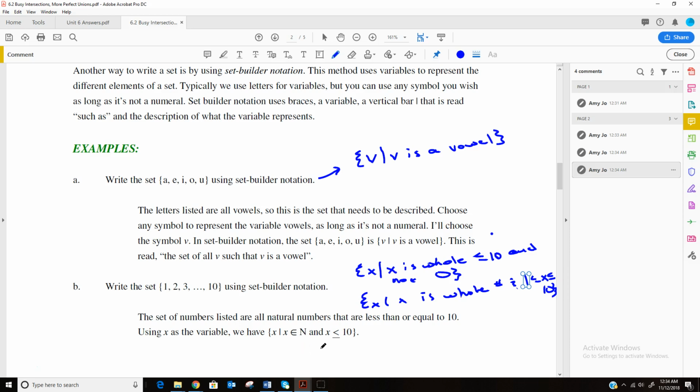And that symbol n stands for natural numbers. Natural numbers are kind of alluded to here, but I'll say they're just like whole numbers except they don't include 0. So natural numbers is 1, 2, 3, 4. They're the numbers that you count with. They're also called counting numbers. You may have heard that.